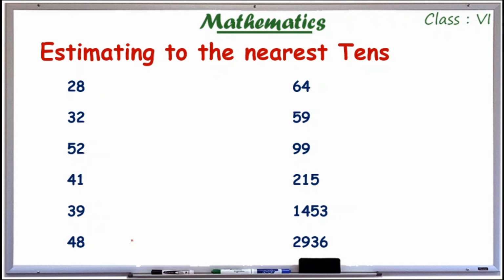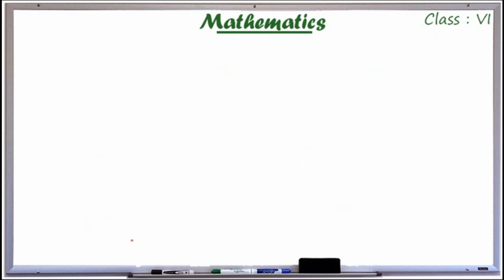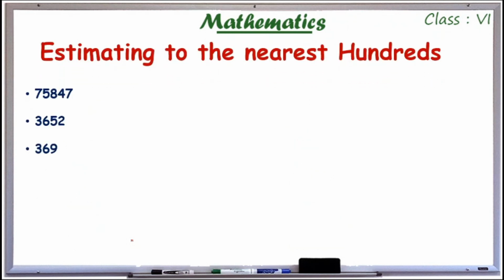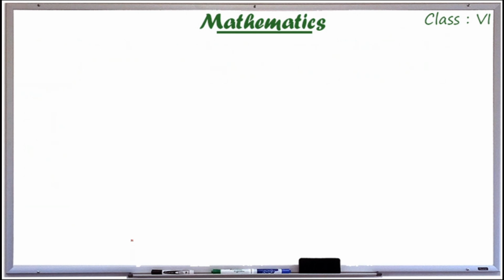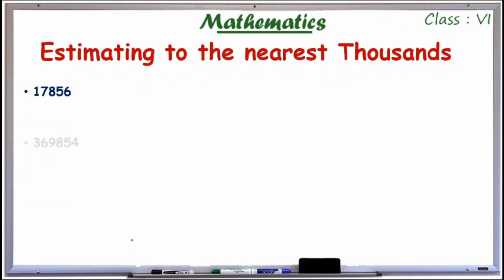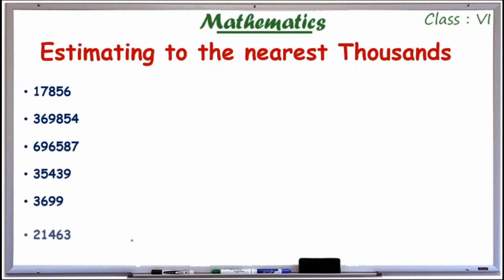So here are some homeworks. Try yourself. You have three types of homeworks: estimating to tens, to the nearest hundreds, and to the nearest thousands. Okay, thank you.